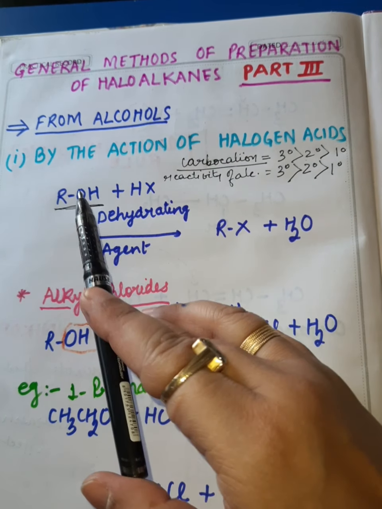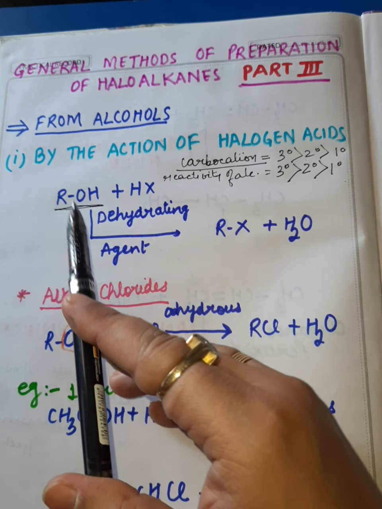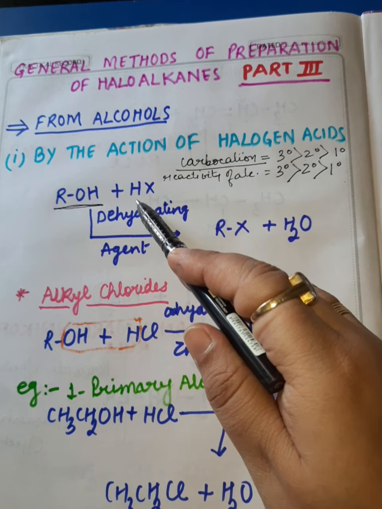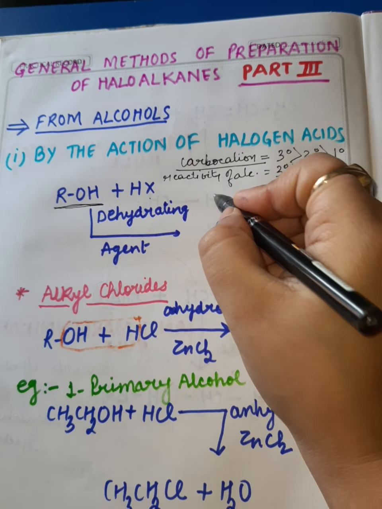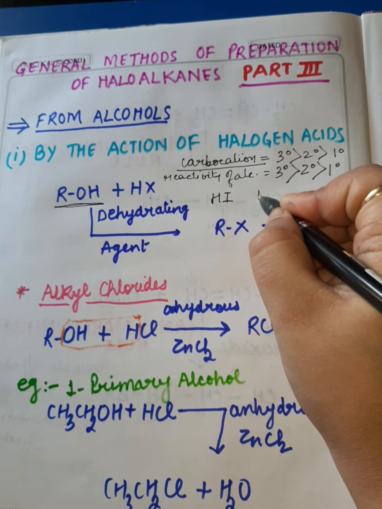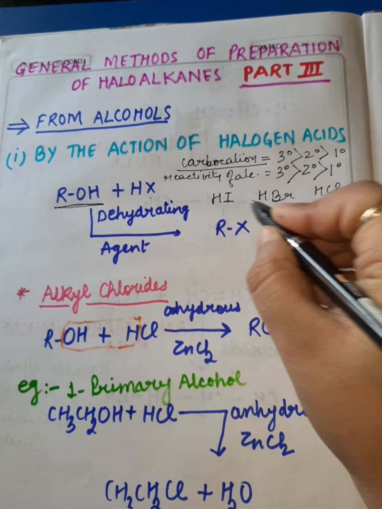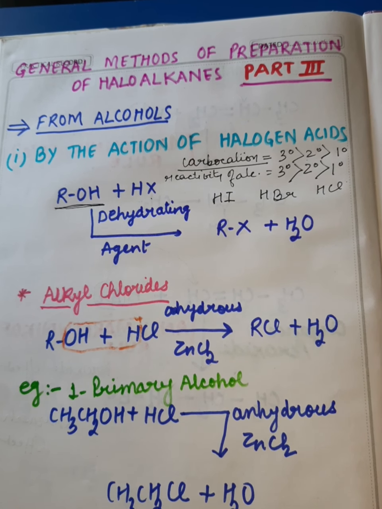That means all three kinds of alcohols, whether it is 3 degree, 2 degree or 1 degree, undergo this reaction comfortably. Now, halogen acids are of three types. We know HI, HBr and HCl. All three halogen acids can undergo this reaction comfortably.